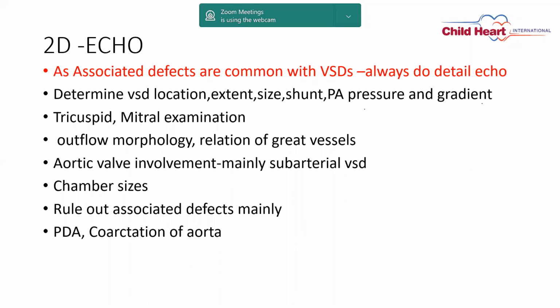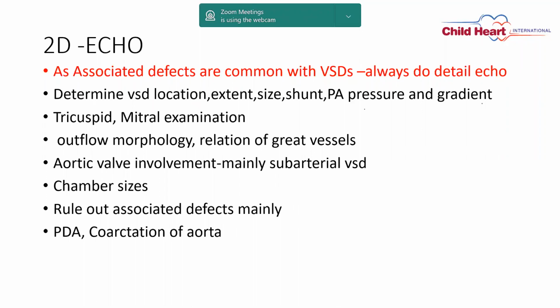As VSD is associated with other defects, the detailed echo is very, very important. So don't just see the VSD and complete the echo finding. Always make sure that you see each and every aspect of the heart and connections properly. In VSD, we have to determine the VSD location, extent, size, how much shunt is there, what is the PA pressure, and what is the gradient across the VSD.